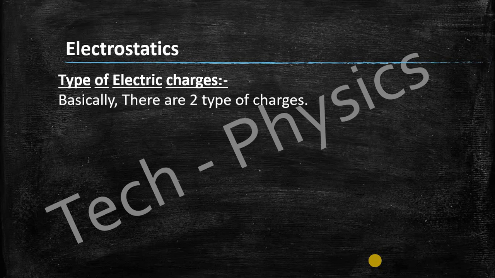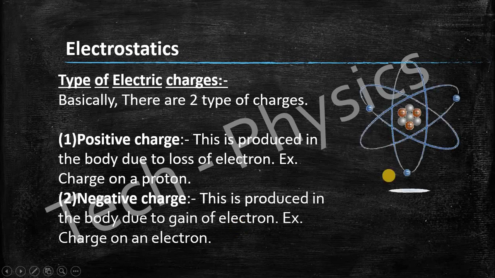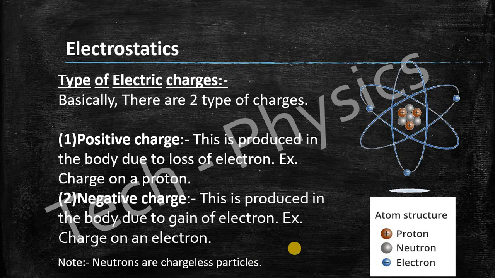Types of electric charges. Basically there are two types of electric charges, positive charge and negative charge. Positive charges are produced in the body due to loss of electrons. Example, proton. And negative charges are produced in the body due to gain of electrons. Example, the charge on an electron. So here you can see that there are electrons which have negative charges and a proton at the center which has positive charge. Note, the neutrons are chargeless particles. Always remember that neutrons have no charge.